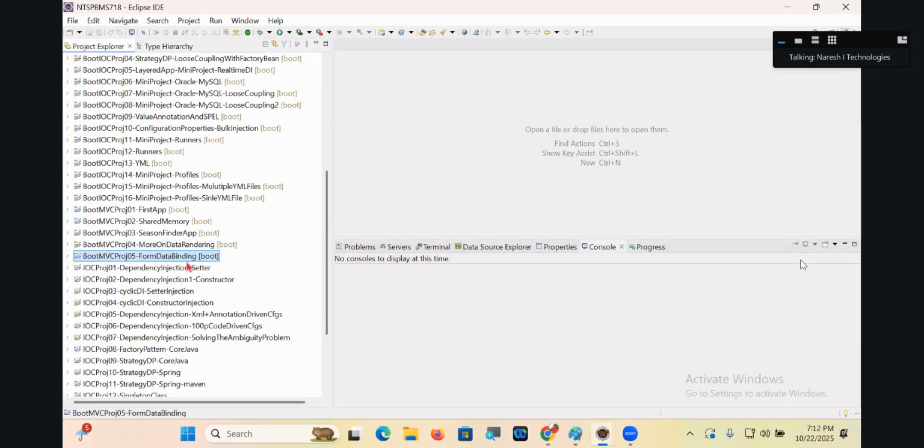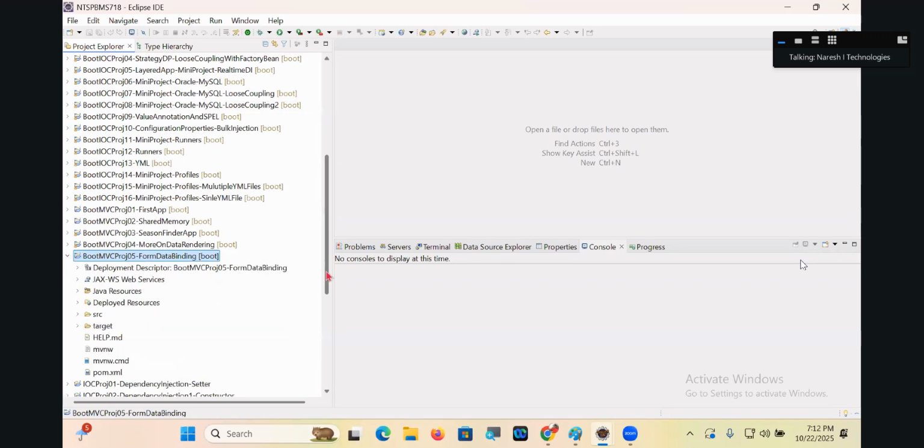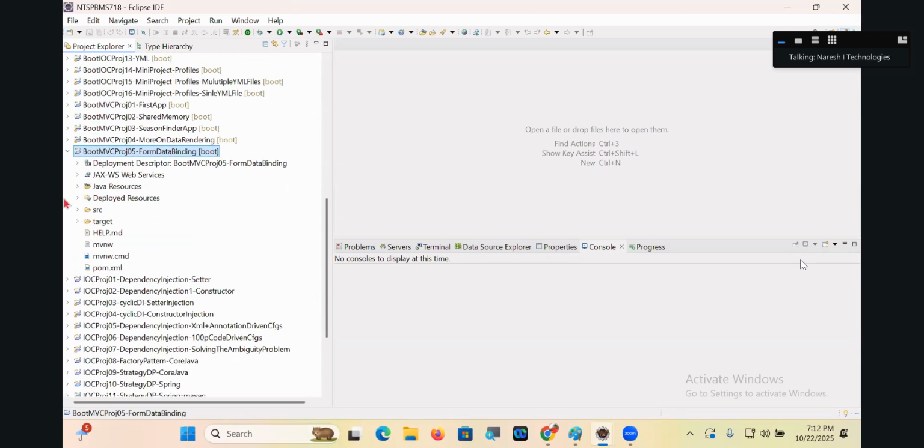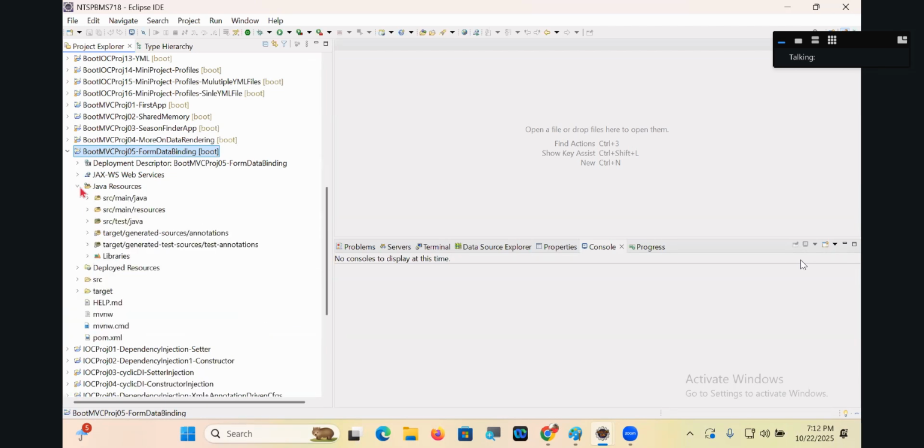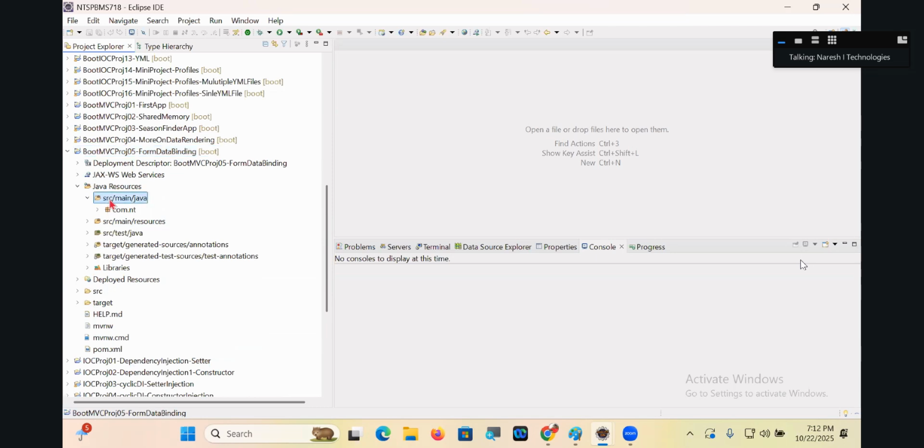Form data binding. These are my resources. I'll take some packages, guys.